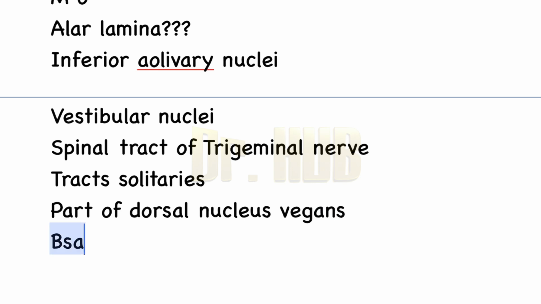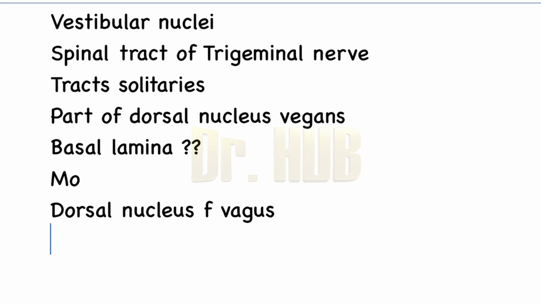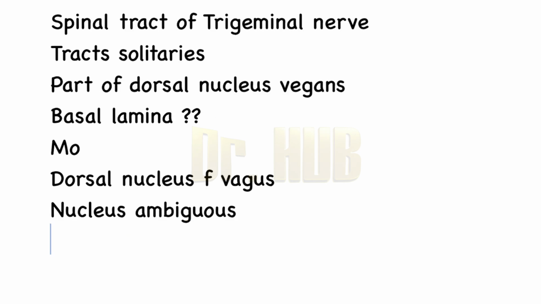Now, what about the basal lamina? This is under the medulla oblongata. It contains a part of the dorsal nucleus of the vagus and also the inferior salivatory nucleus, the nucleus ambiguus. Next is the hypoglossal nucleus.